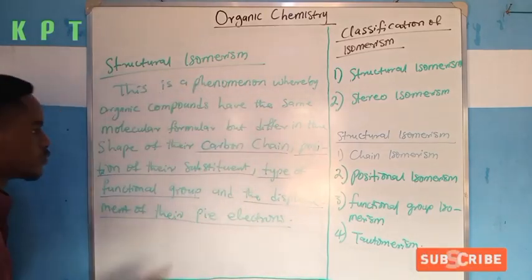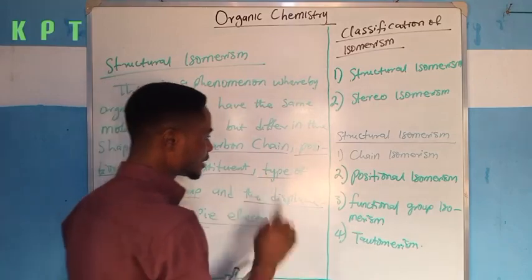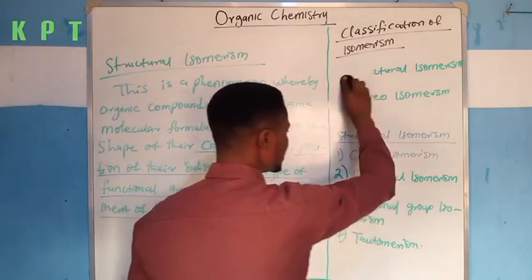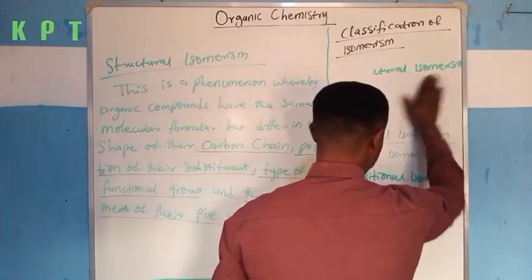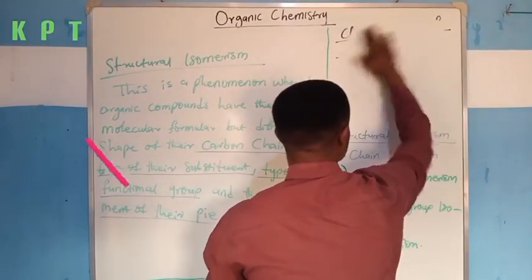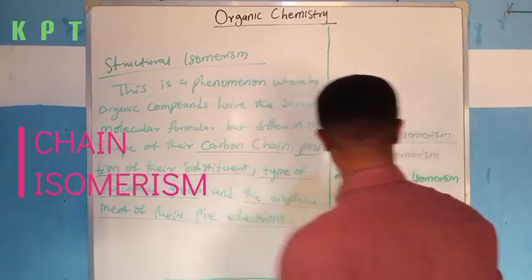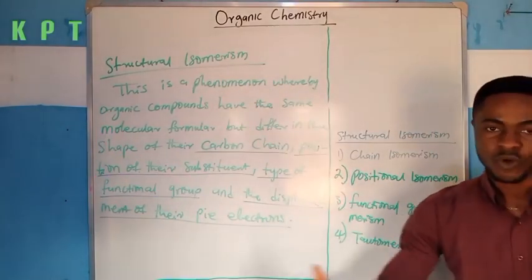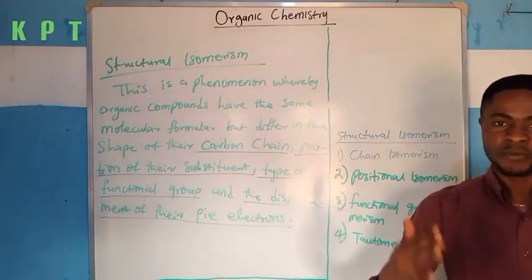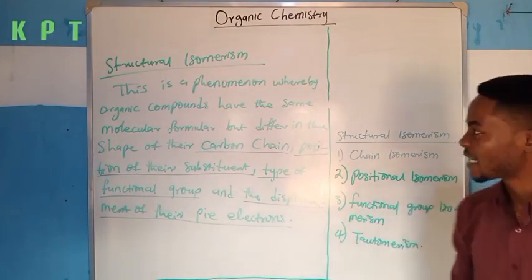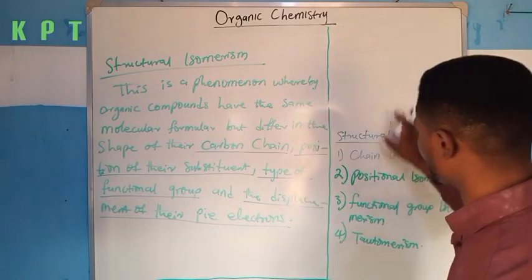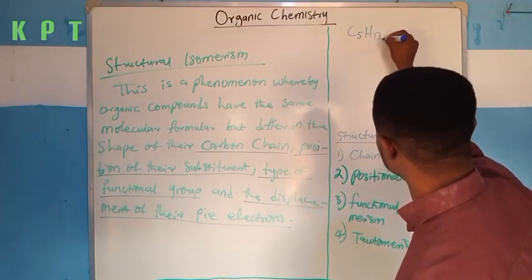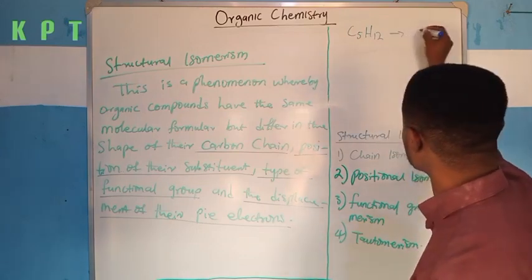Very quickly, let us see the first type of structural isomerism, which is chain isomerism. Like we said before, it is a phenomenon whereby two organic compounds have the same molecular formula but differ in their carbon chain. So that is all about chain isomerism. So if I have C5H12, for instance, this compound is nothing but pentane.